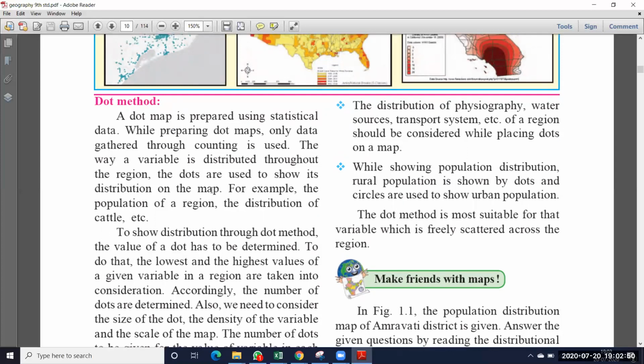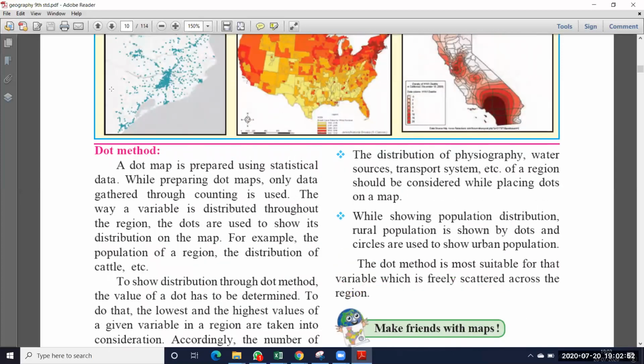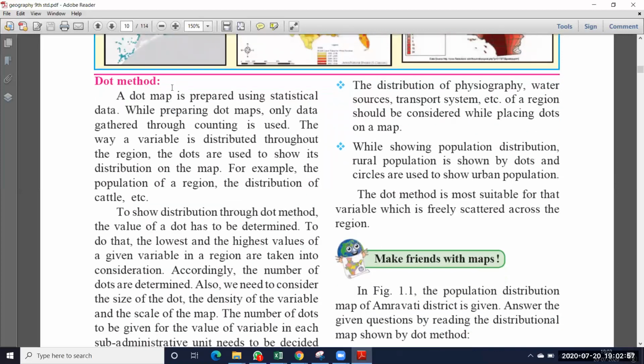Whatever you want to show in this map, population, temperature or rainfall, is shown with dots only. Cattle means animals like buffaloes, goats or cows.